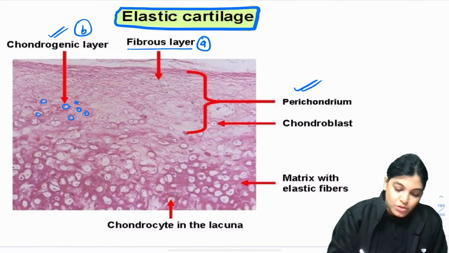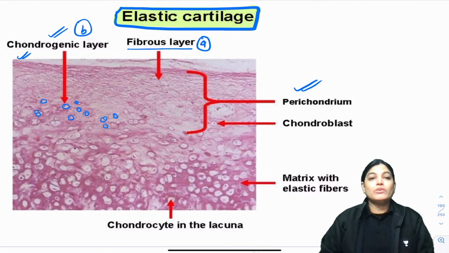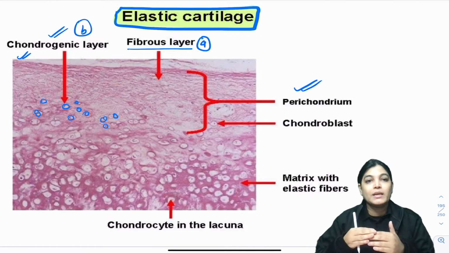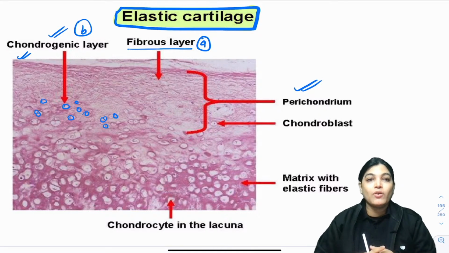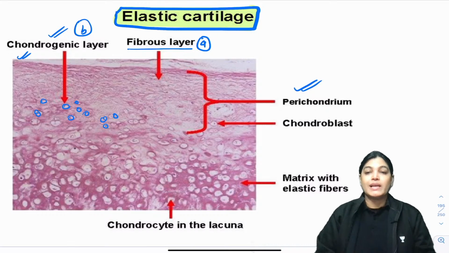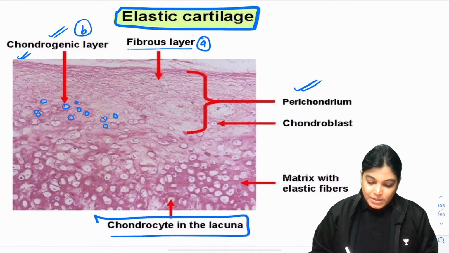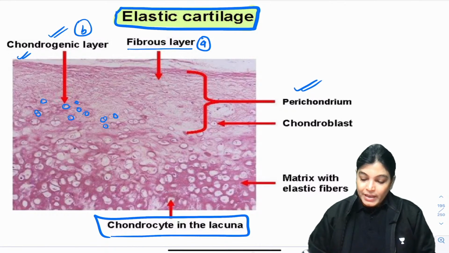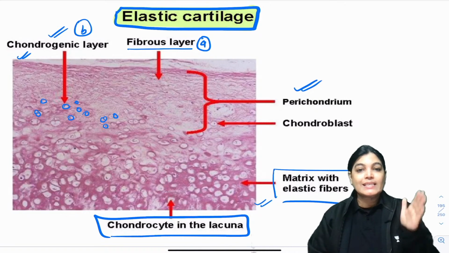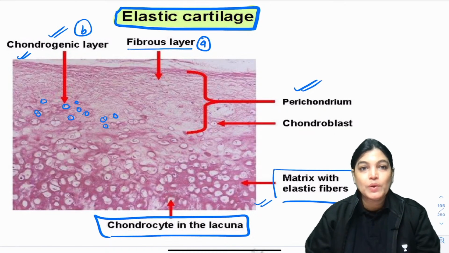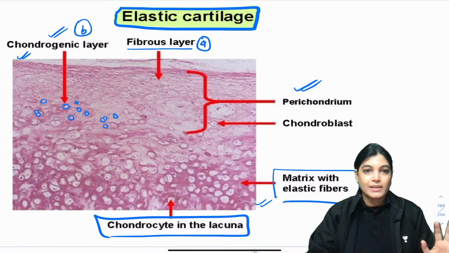Immature chondrocytes are called chondroblasts. Later you can see chondrocytes lying in a space called lacuna. In between the chondrocytes we have many elastic fibers. So this is exactly what was asked in the MCQ. These are the identifying features of the slide of elastic cartilage.